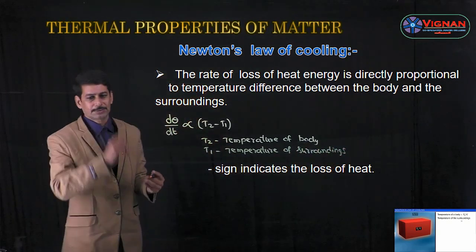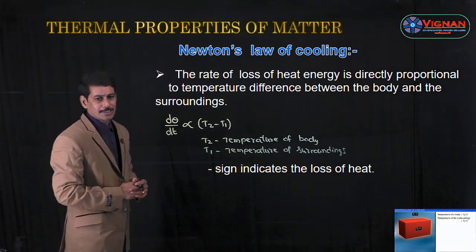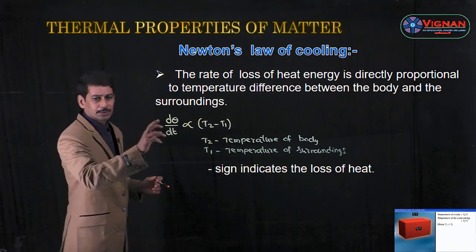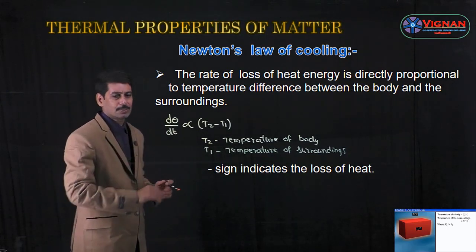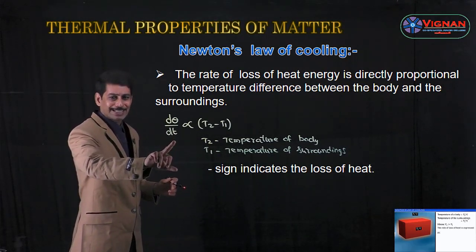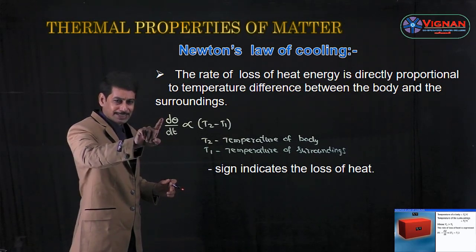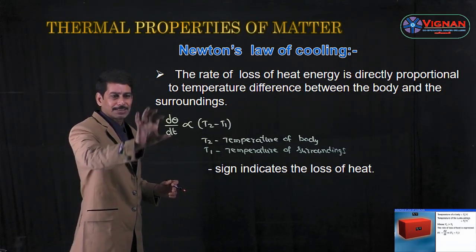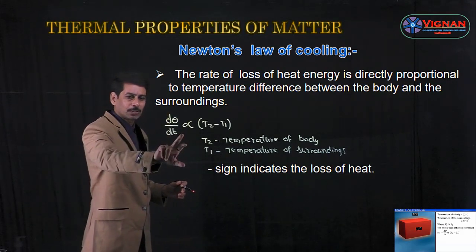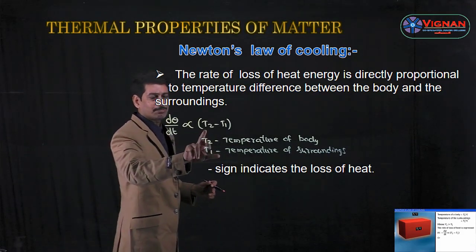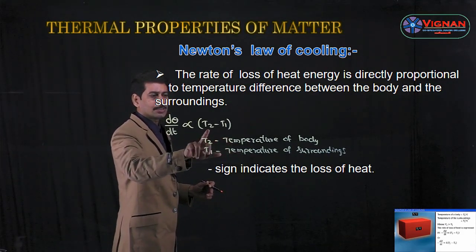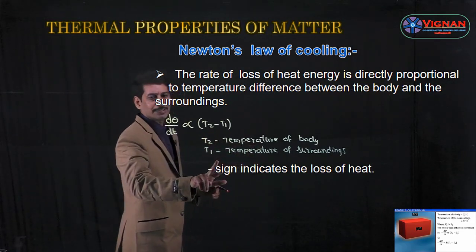So this law states that the rate of loss of heat energy is directly proportional to the temperature difference between the body and the surroundings. d theta by dt is the rate of loss of heat energy, that is, the loss of heat energy d theta divided by time. This is proportional to the temperature difference between the body and the surroundings, where T2 is the temperature of the body and T1 is the temperature of the surroundings.